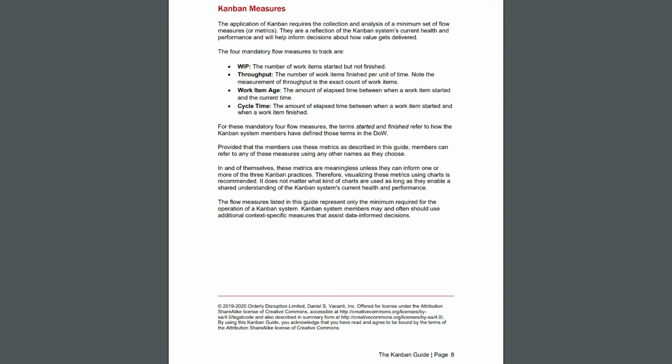Throughput, the number of work items finished per unit of time. Note the measure of throughput is the exact count of work items. Work item age, the amount of elapsed time between when a work item was started and the current time. Cycle time, the amount of elapsed time between when a work item started and when a work item finished.